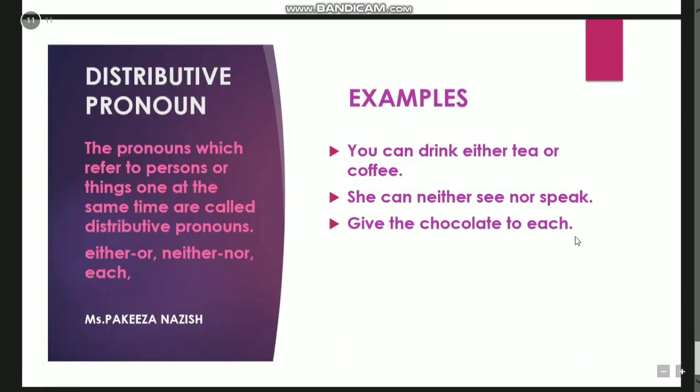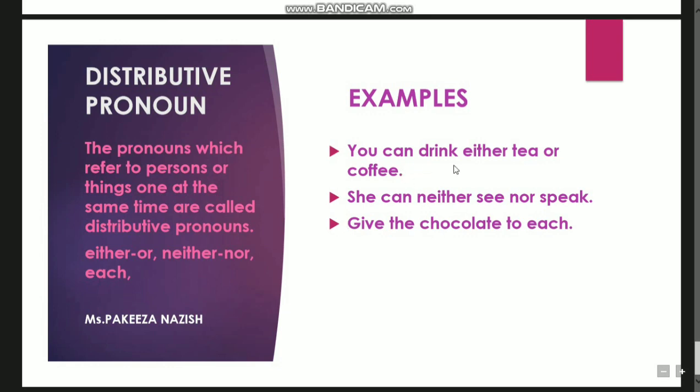So distributive pronouns are things happening at the same time, just like we were doing with the reciprocal pronouns. But the difference is that in the reciprocal pronoun, the same thing was happening. Like I said, Aisha and Sarah were talking on the mobile. So the same thing was happening over there, but in the distributive pronoun, at the same time, a different thing is happening. And if the sentence is positive, we will use either or. If the sentence is negative, we will use neither nor. And we can use the word each. Only these three words are the distributive pronouns.